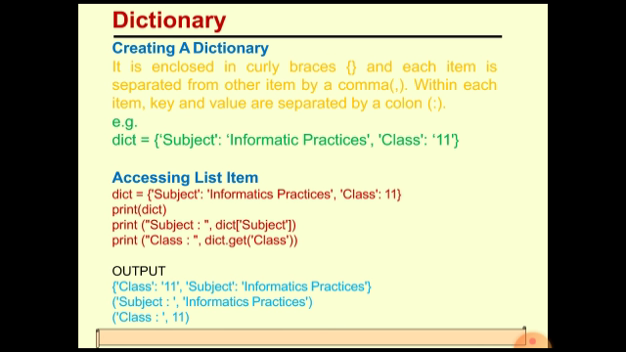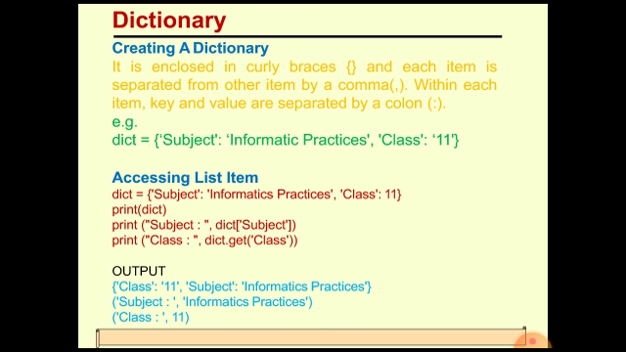This is one unique method of defining a dictionary, which is different from the other data types. Each item is separated from the other item by a comma. Within each item, key and value are separated by a colon. So these items are enclosed together in curly brackets to create a dictionary, the individual items are separated by a comma, and within each item the key and the value are separated by a colon.